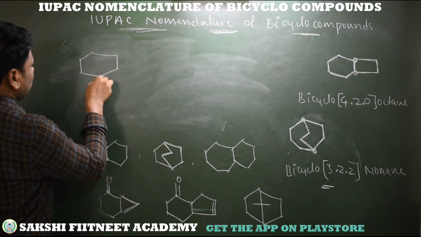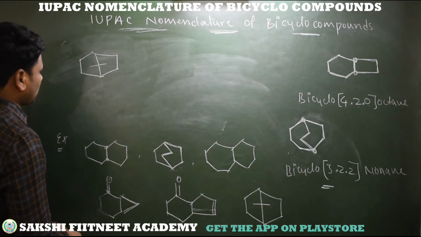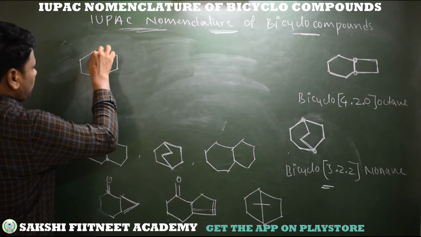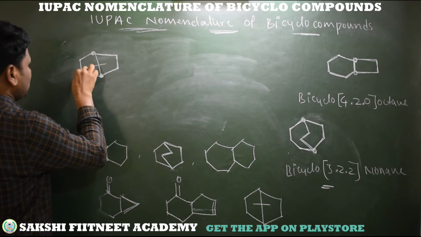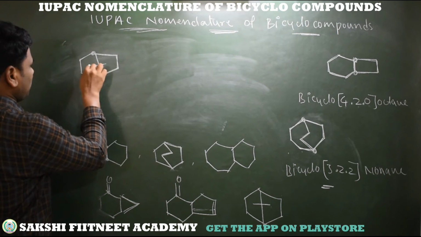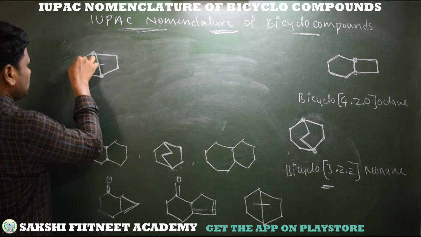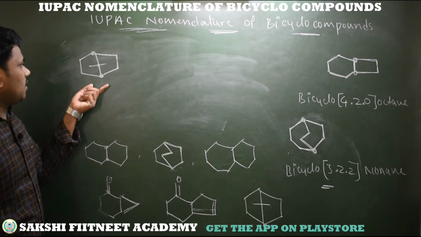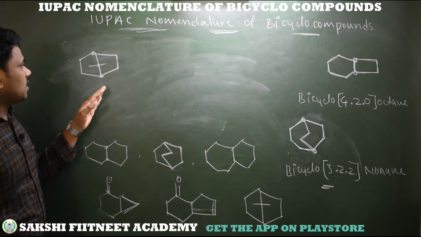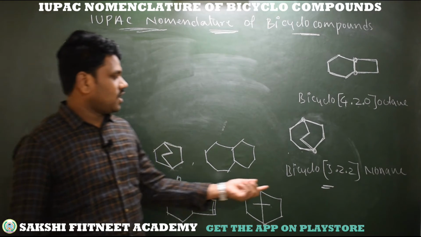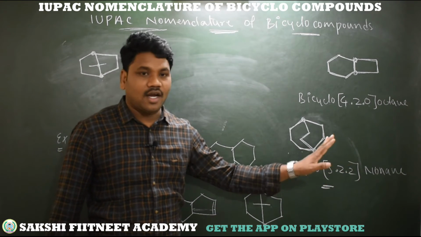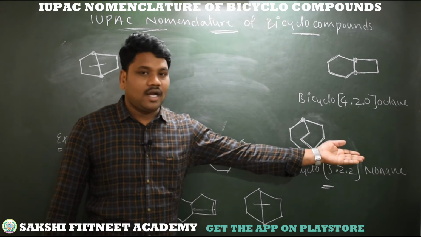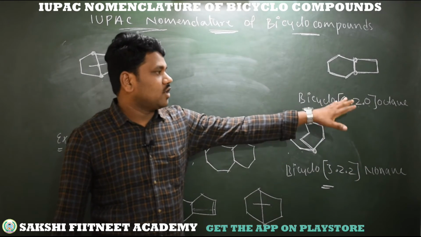See here, I am taking the compound. So this is a bicyclo compound, like this, the same kind of compound. See, these are the bridgehead carbons. We have one bridge on the right side, one bridge on the left side. Here in between we have another bridge. These bridges have 2 carbons each, and this bridge has 1 carbon. See, if it is simply a bicyclo compound without unsaturation, without functional group, you just write bicyclo, the number of bridge carbons, and the hydrocarbon name, taking the word root for the number of carbons and ane. That is simple for writing saturated bicyclo compounds.